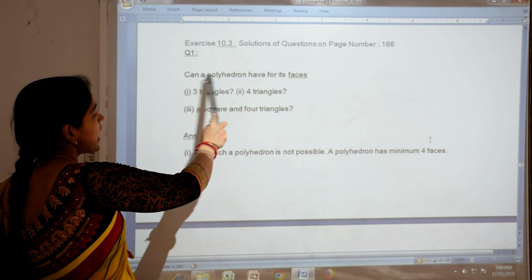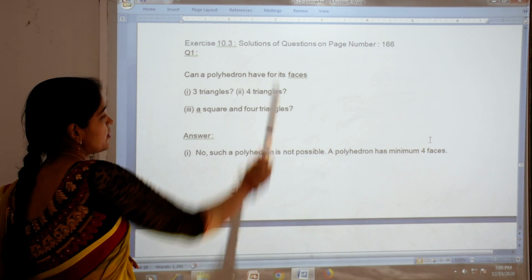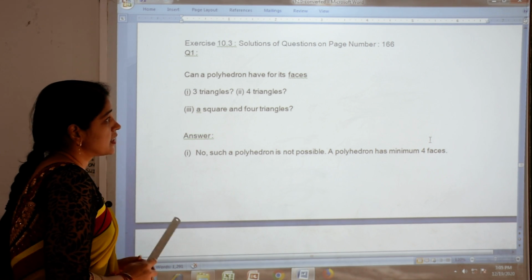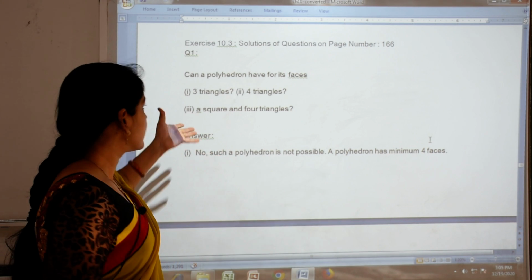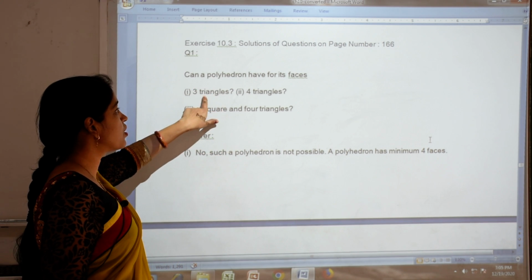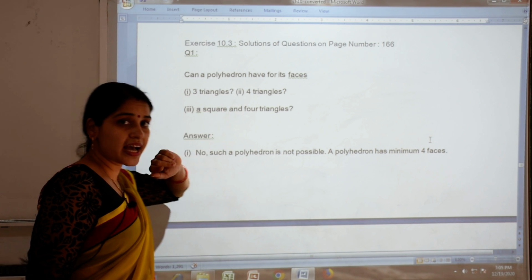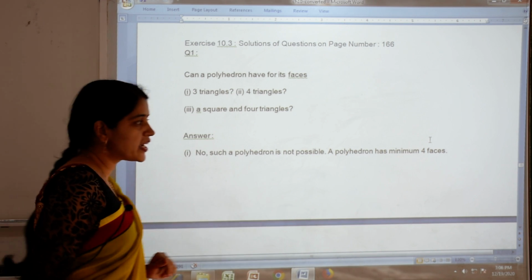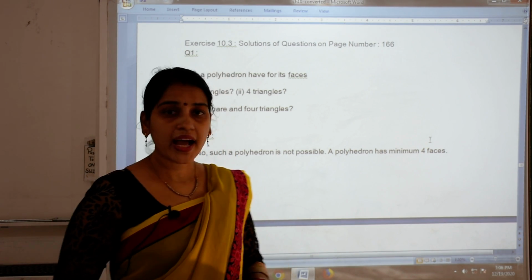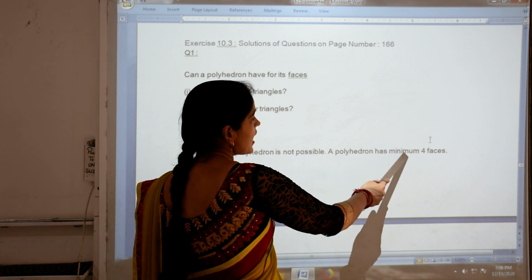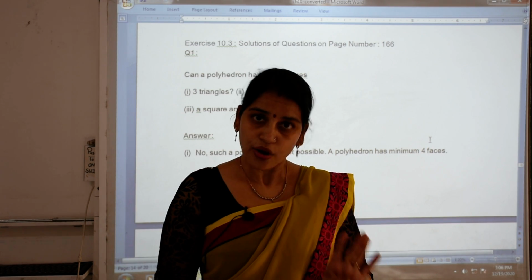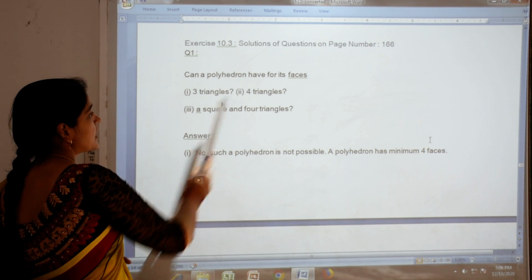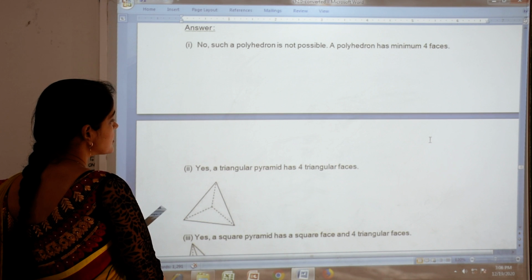First question is, can a polyhedron have for its faces? Now first one is three triangles. Question is, is it possible that a polyhedron has three triangles as its faces? So answer is no. Such type of polyhedron is not possible. Why? Because the minimum number of faces a polyhedron has is 4. Then next one you have given 4 triangles.